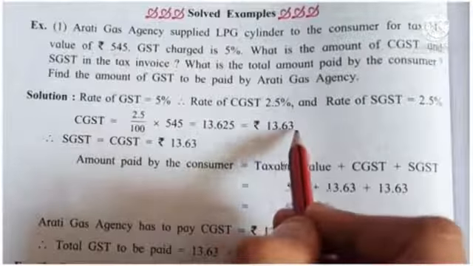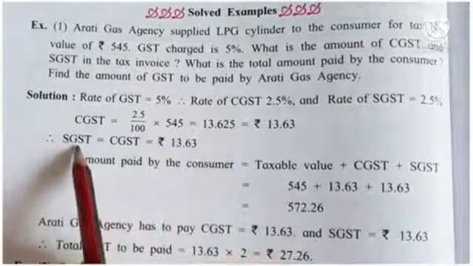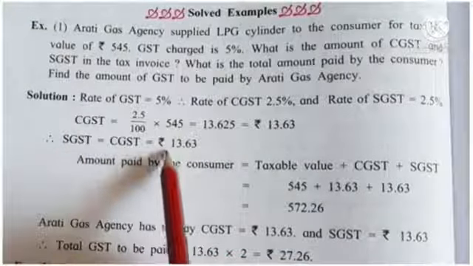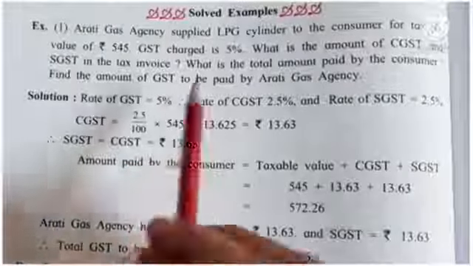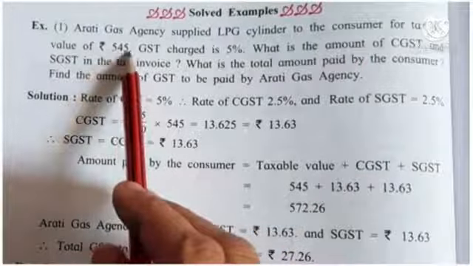You calculate this, you get the answer rupees 13.63. So CGST and SGST is rupees 13.63 each, on 545.